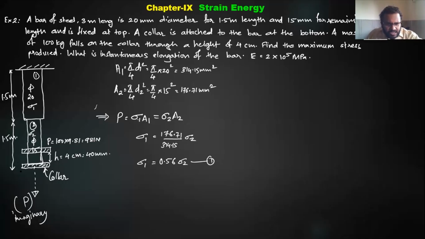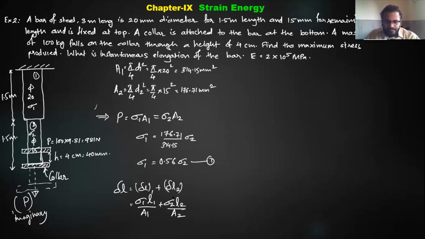Now whatever total elongation comes because of this, both bars share it, meaning both will extend by some amount, right? So can I write the total elongation delta L is nothing but delta L1 plus delta L2, right? Now what is delta L? It is sigma 1 into length 1 by area 1, plus sigma 2 into length 2 by area 2.